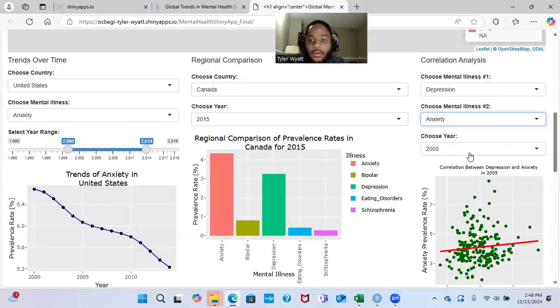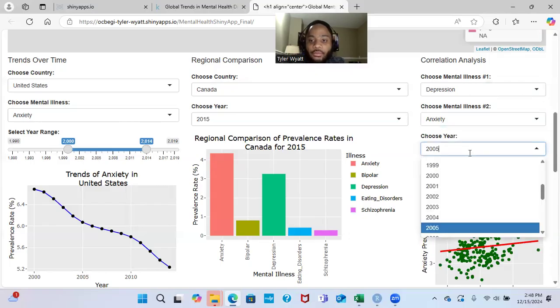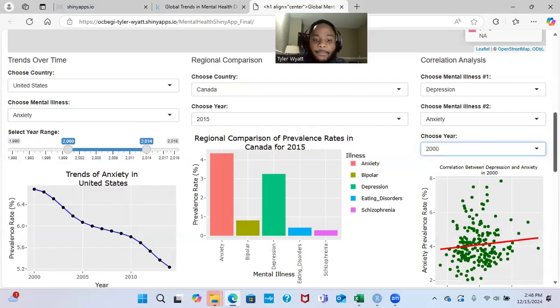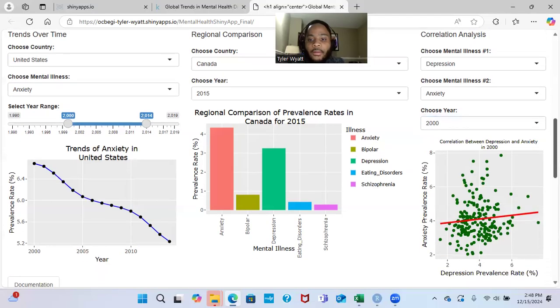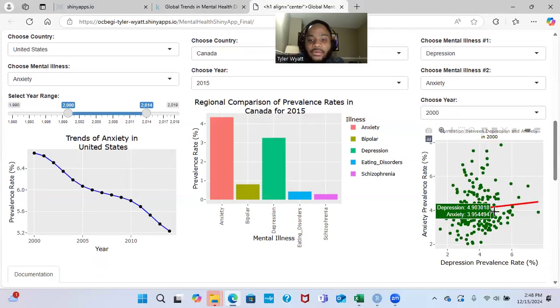And next you would select the year of interest from the drop-down menu. So you would, for example, select the year 2000. And with this section, it shows a scatter plot with a linear regression. So the scatter plot visualizes the relationship between the two mental illnesses, and a linear regression line has been added to highlight trends. And so in this case, in the year 2000, there was a positive slope, which indicates a positive correlation between depression and anxiety rates globally in that year.